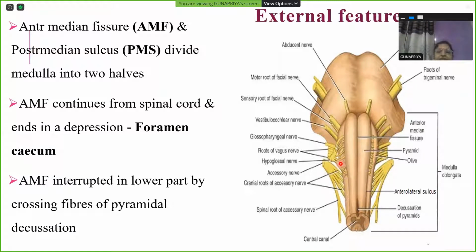Now coming to external features, we'll do the external features on the ventral side, on the dorsal side, then we'll go into the internal features in the form of cross sections or transverse sections of medulla oblongata.